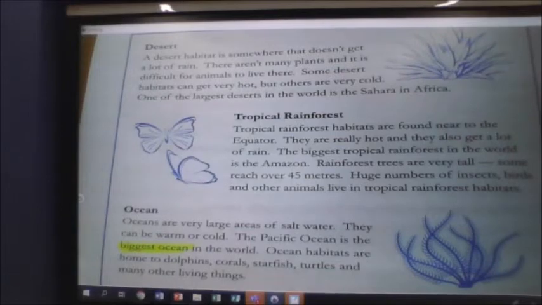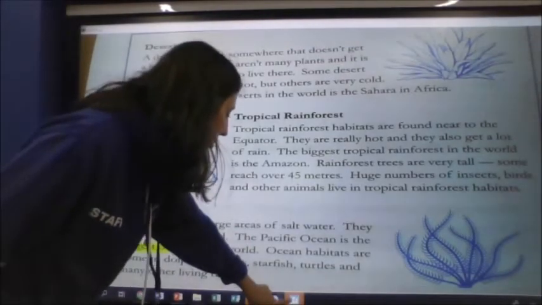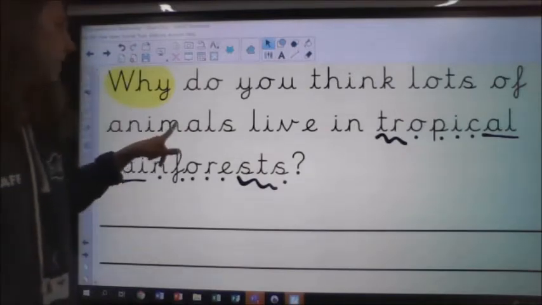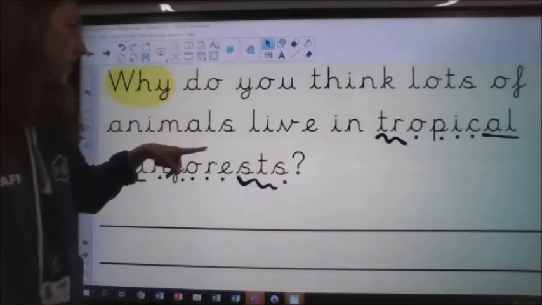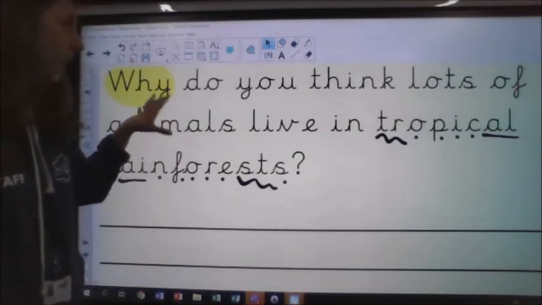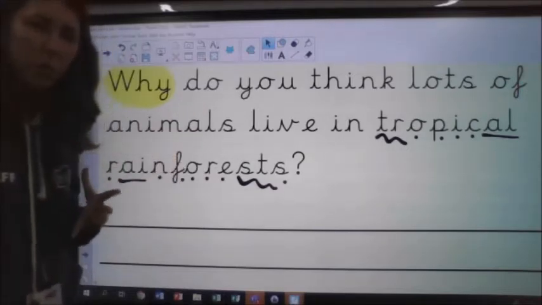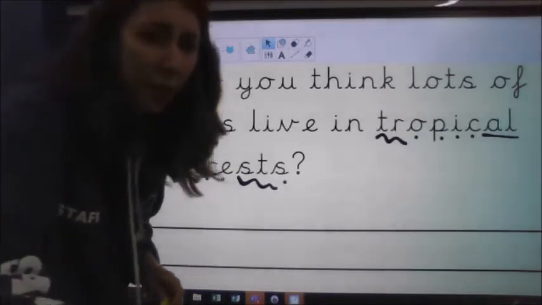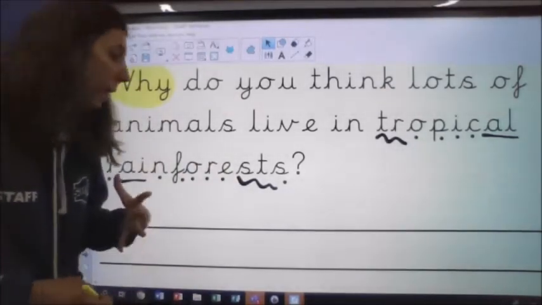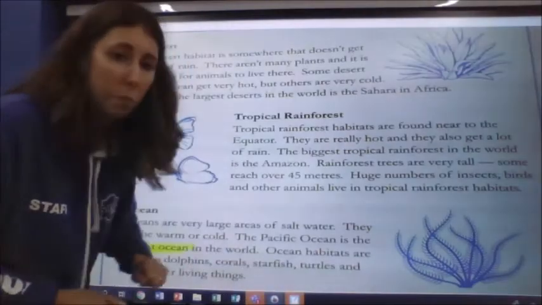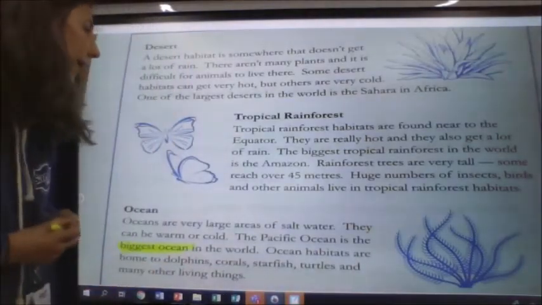And we're looking for something that it tells us which would make it a good place for animals to live. Why do you think lots of animals live in tropical rainforests? There must be something it tells us that tells us it's a good place for animals to live. So have a little look. You might want to pause and read that part again.